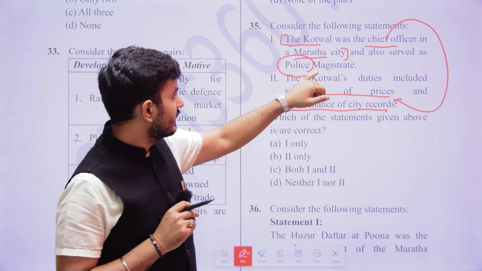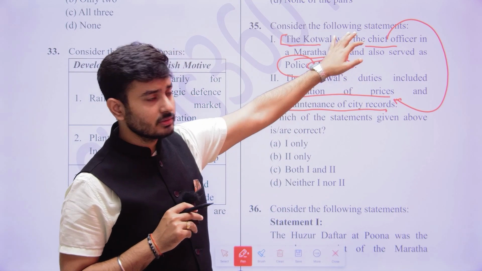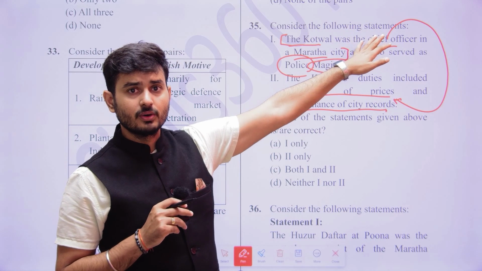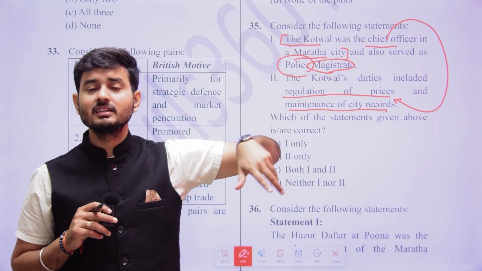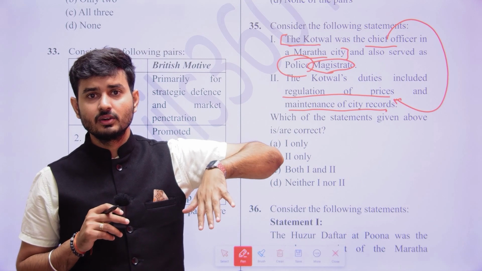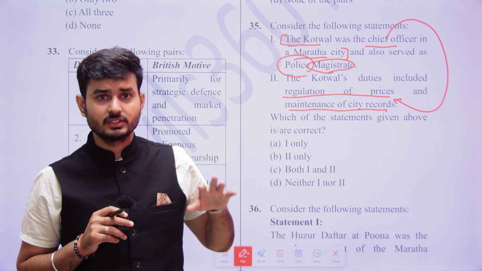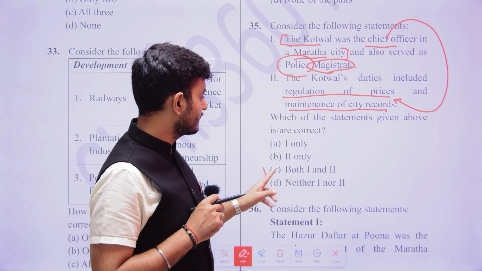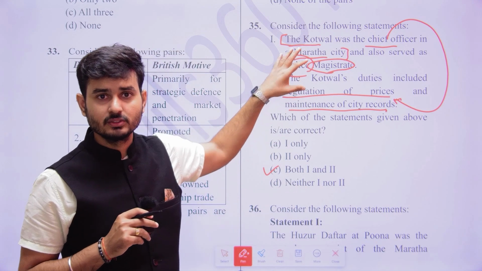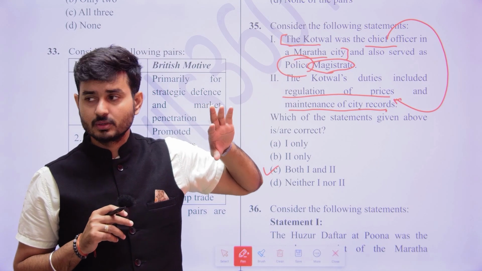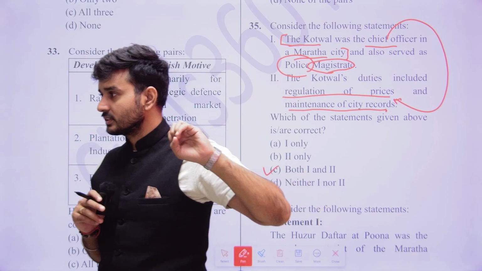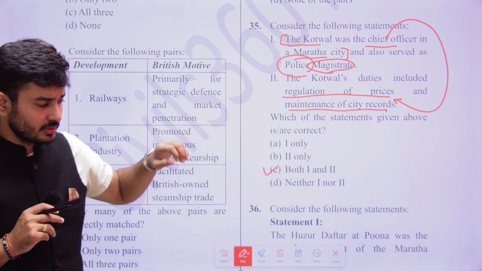So here they are telling that the Kotwal is the chief officer. It is basically like the district magistrate. So what we can understand is that because it is supplementary, both of the statements are going to be correct.